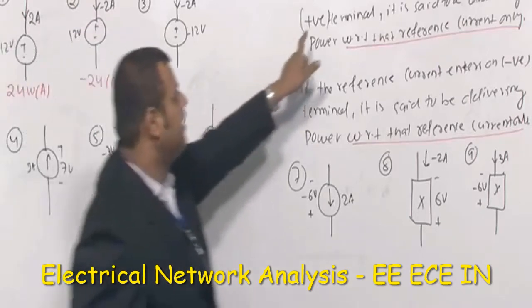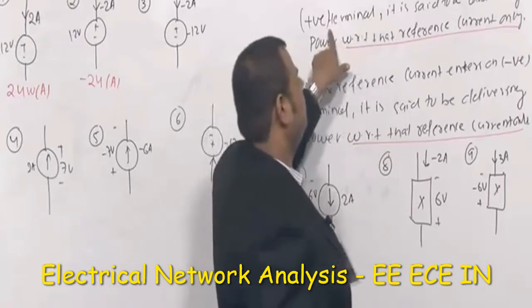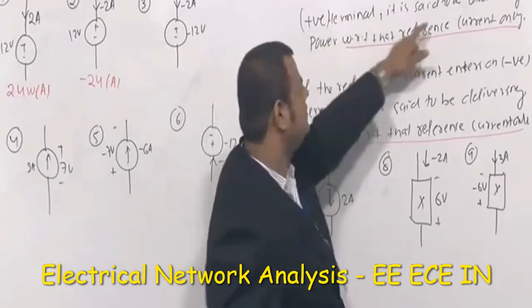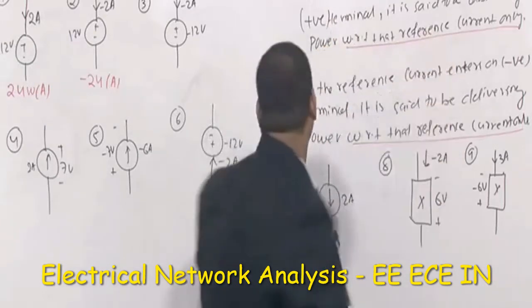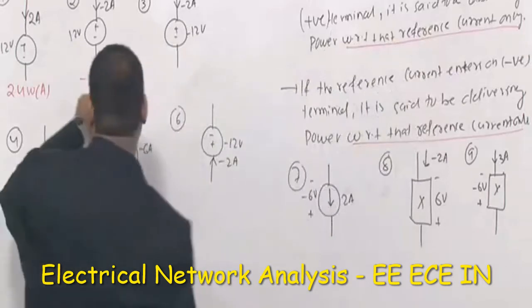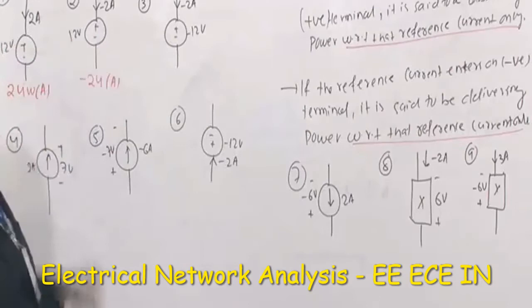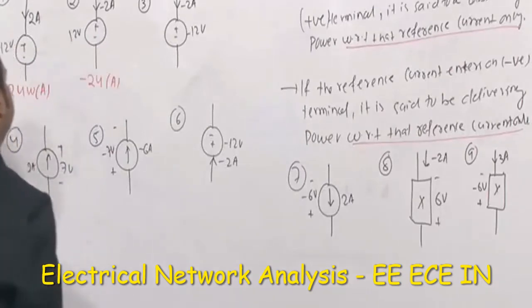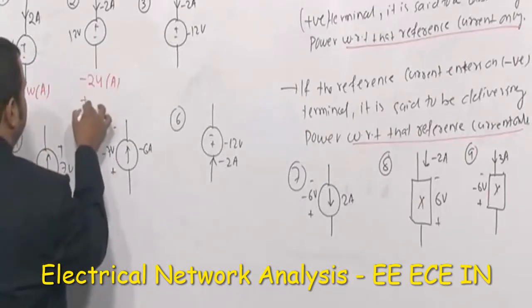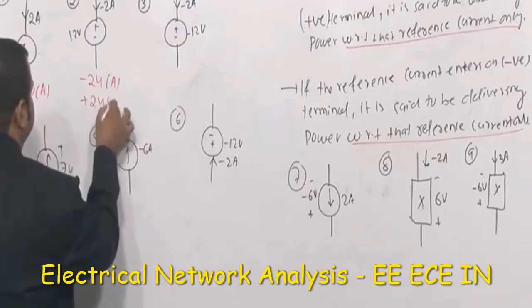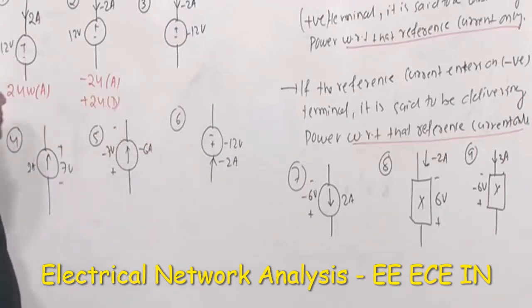If the reference current enters on the positive terminal, it is said to be absorbing power with respect to that reference current only. Because I have used this particular current to calculate this, I have to comment whether absorbing or delivering with respect to this particular current only. So this is minus 24 watt absorbing, which is equivalent to plus 24 watt delivering.